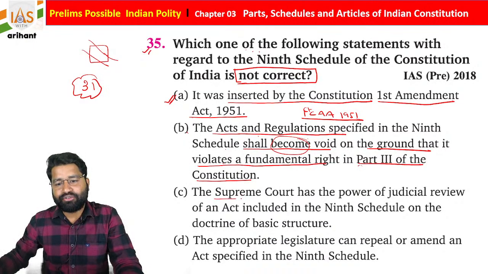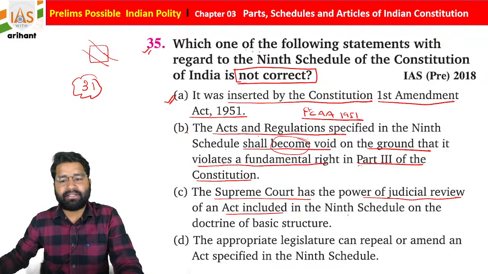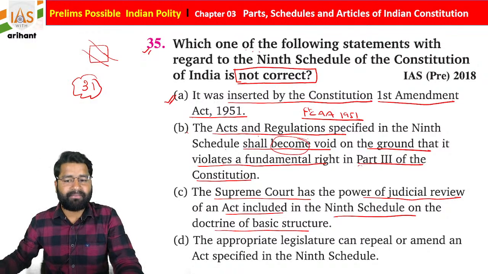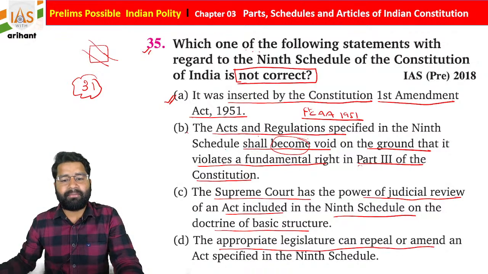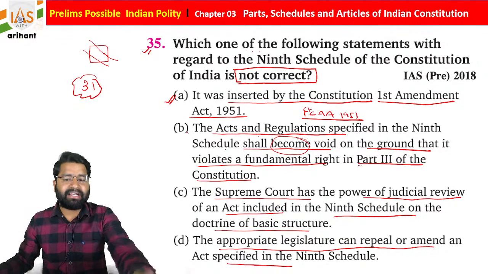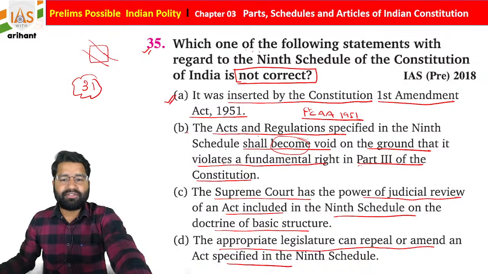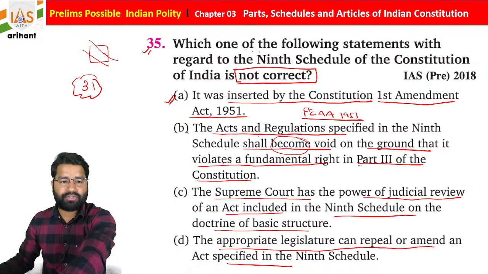Next says that the Supreme Court has the power of judicial review of an act including the 9th schedule on the doctrine of basic structure. D says that the appropriate legislature can repeal or amend an act specified in the 9th schedule of the Indian Constitution. Students, opt for the right answer very carefully.